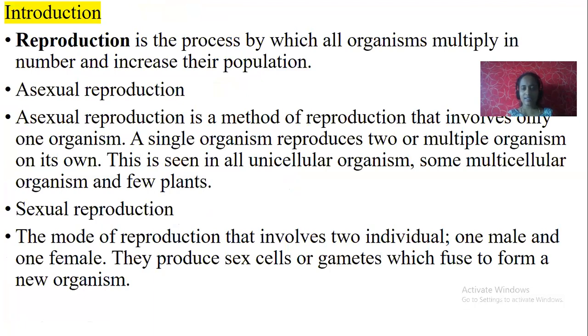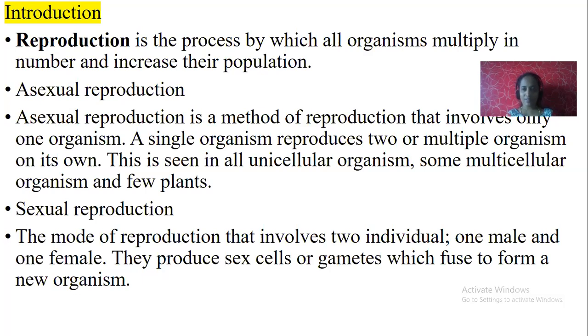So, let us discuss what is reproduction first. Reproduction is a process, one of the life processes, in which all organisms multiply and increase their number as well as their population. So reproduction is one of the processes, either sexual or asexual, through which all organisms reproduce. How do they reproduce? They multiply in number and increase their population.